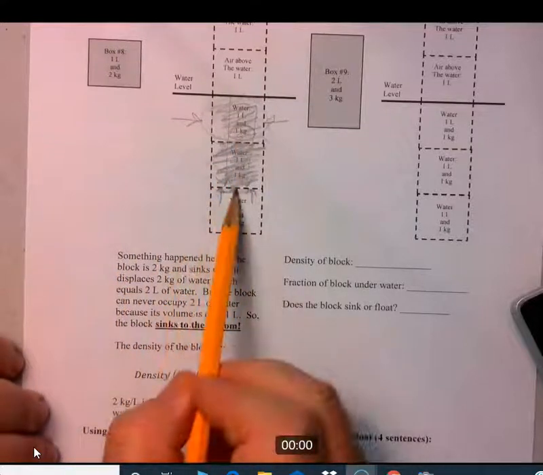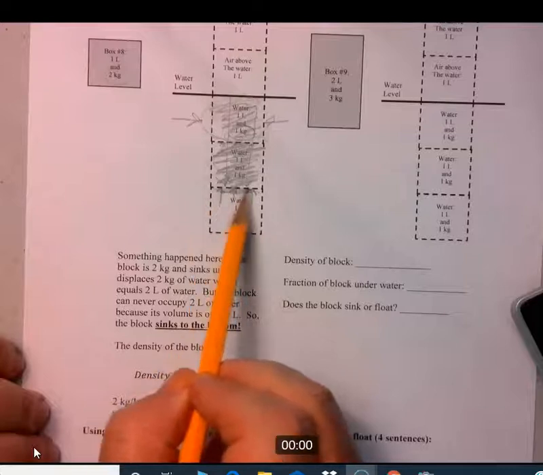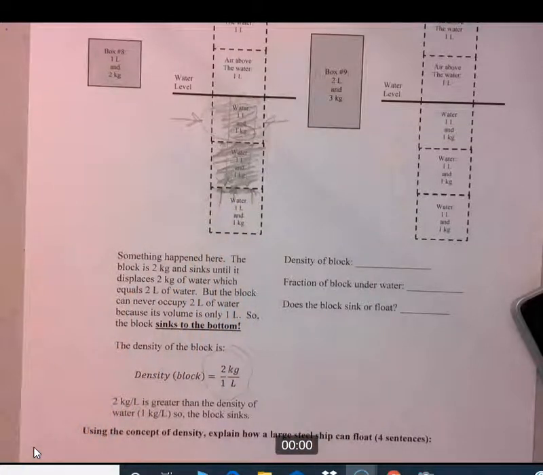So now you have 3 kilograms pushing down on water that's only used to holding up 2 kilograms, and of course it can't do that. That's too much weight for the weightlifter, so the block is going to continue to go down and down and down. Okay, so that explains why the block sinks. A little more complicated explanation than the blocks that float, but that obeys both Archimedes' rule and the density rule.